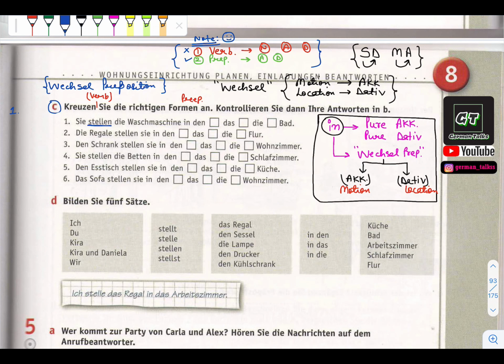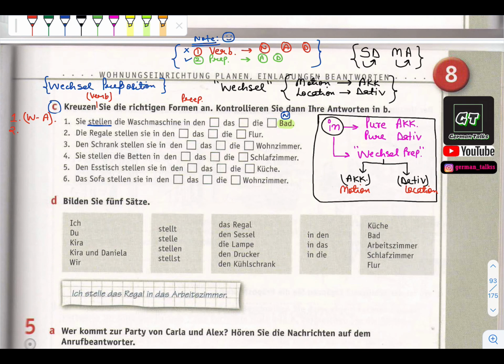It is accusative, because here they are talking about motion. Again I will write like this: Wechsel, accusative. Now the second thing: same concept, the table. First we decide this is accusative. Now what do we require from here? Genders: masculine, neutral, feminine and plural. So we look at the gender. Bad takes neutral.